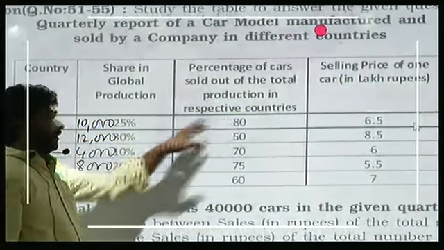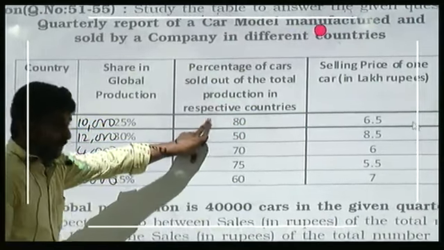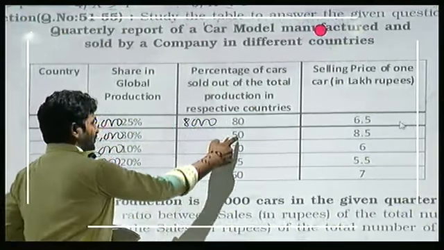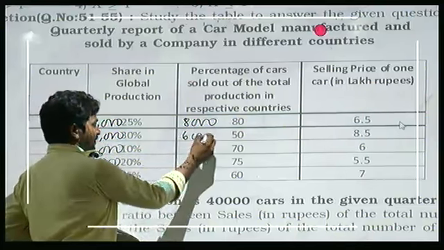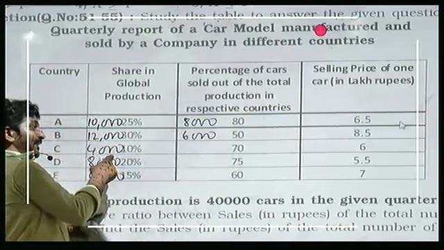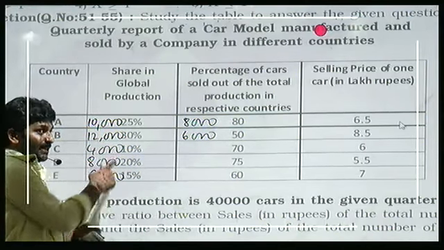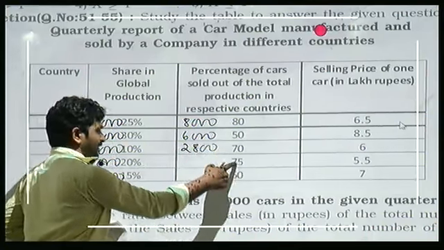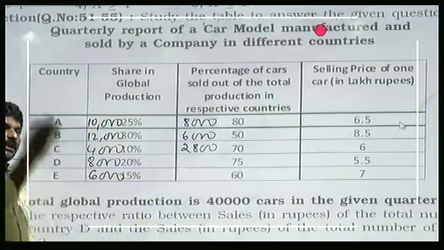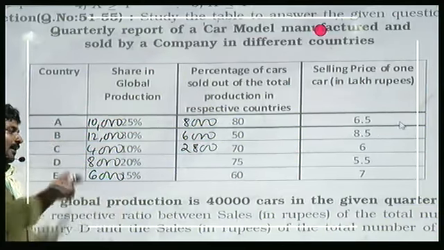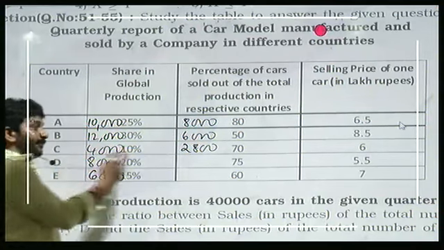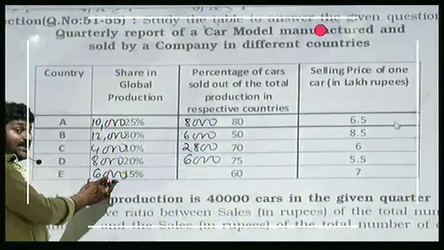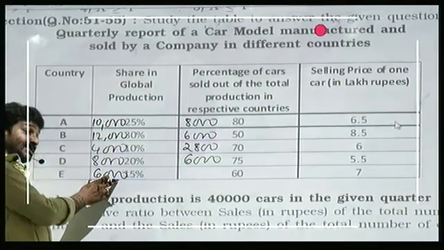Number of cars sold in company A is 80%. 80% of what? 10,000. How much is that? 8,000. Which is 50% of 12,000, 6,000. 70% of this. 10% is 400, 70% is 7 into 400, 2,800. 75% of 8,000. Half plus half. Half is 4,000. Half of that is 2,000, so 6,000. 60% of this number. 10% is 600, 60% is 6 into 600.